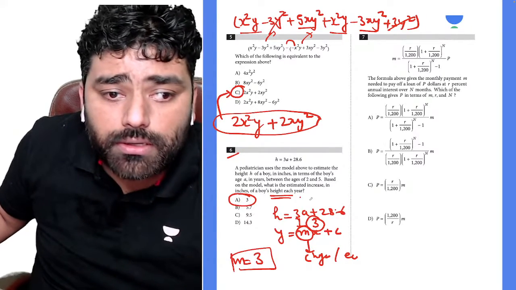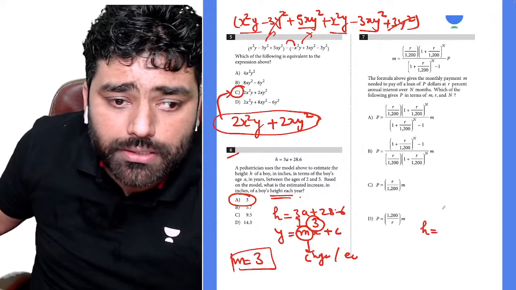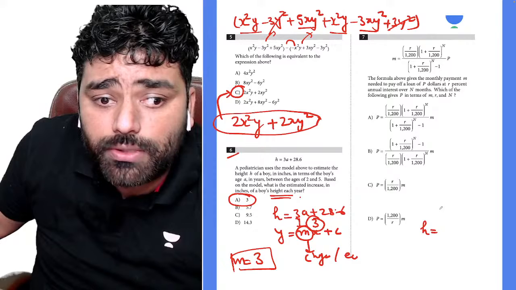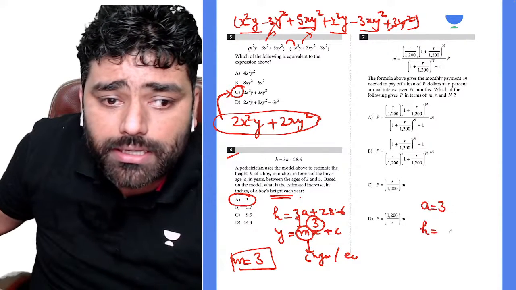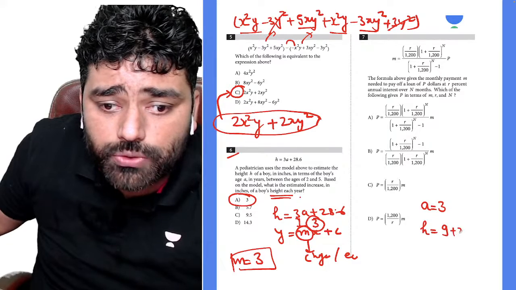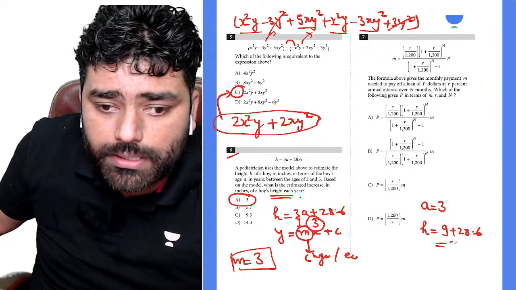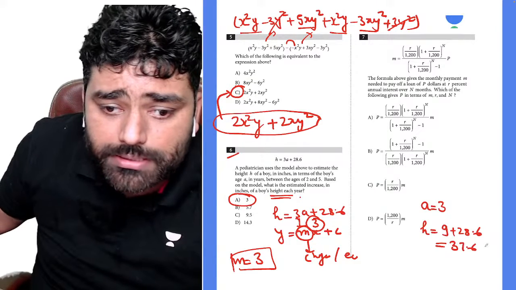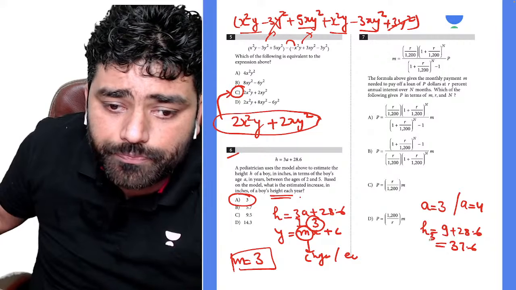Or there is one more method you can solve it with. What you can do, guys, it is between 2 and 5, so you can take, okay, at the age of 3, what is the height? That is going to be 9 plus 28.6. So that is going to be 37.6. And then you check at the age of 4, what is the height?